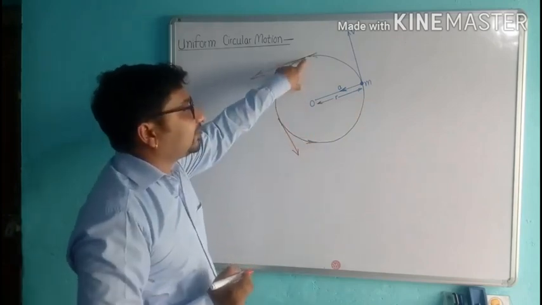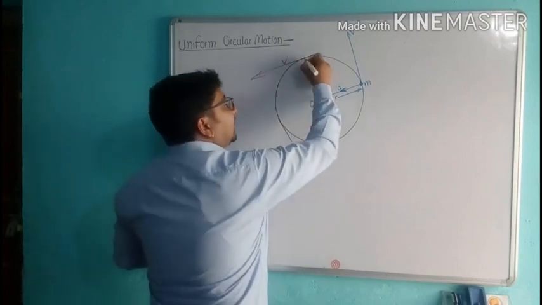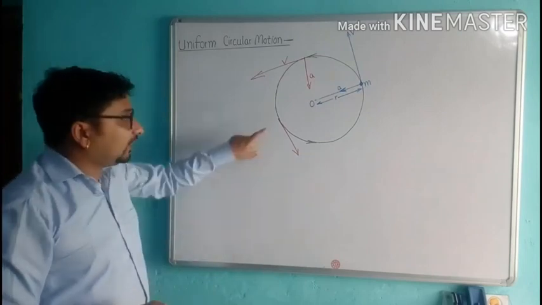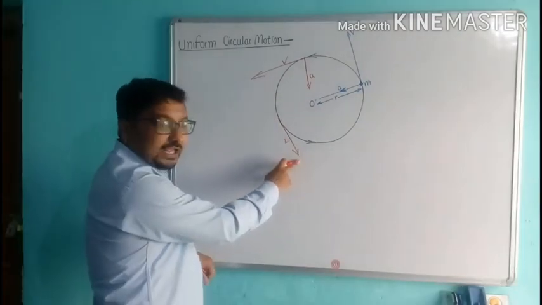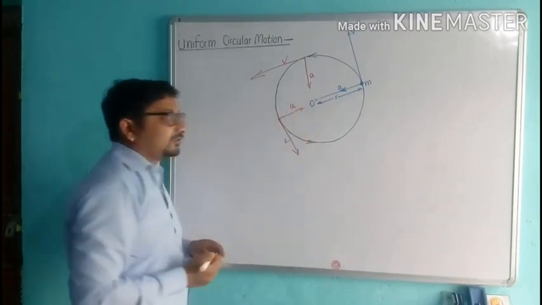If the object is here, then the direction of velocity will be along the tangent and the direction of acceleration will be towards the center. Here the direction of the velocity is along the tangent and the direction of acceleration is towards the center. Okay?